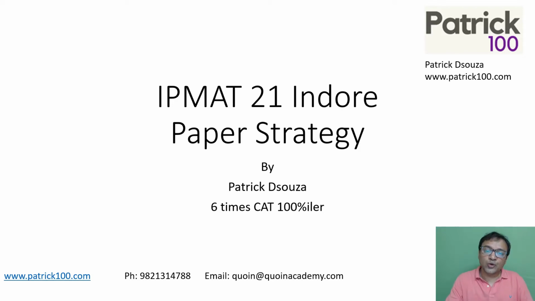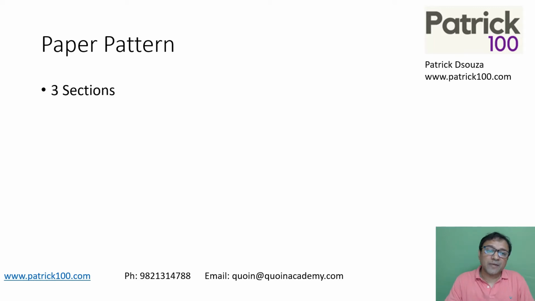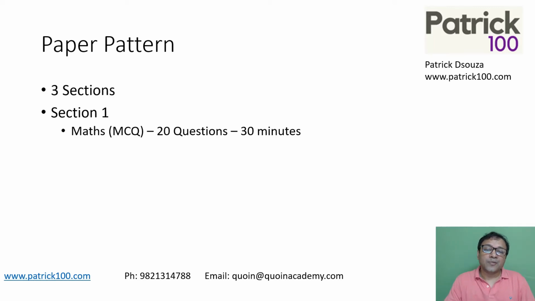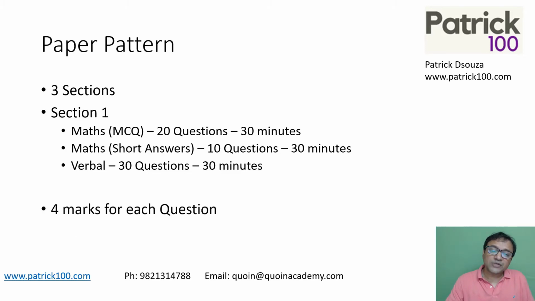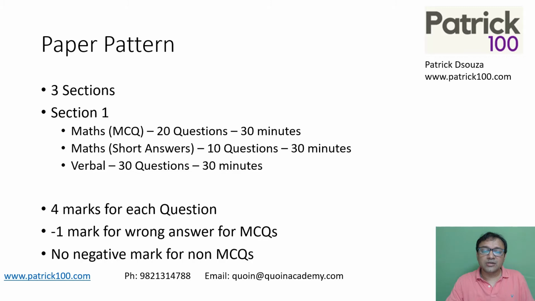What you need to do and how you need to plan your paper as far as the exam is concerned. So let's try to understand the paper pattern first. There are three sections, each of 30 minutes: Max MCQ questions, Max short answers and Verbal. There are 20 questions in Max MCQs, 10 questions in Max short answers and 30 questions in Verbal, all for 30 minutes. Also there are 4 marks for each question, -1 for a wrong answer in the MCQ and no negative mark where there is non-MCQ. That means in the middle section, short answers, there will be no negative marks as far as the exam is concerned.